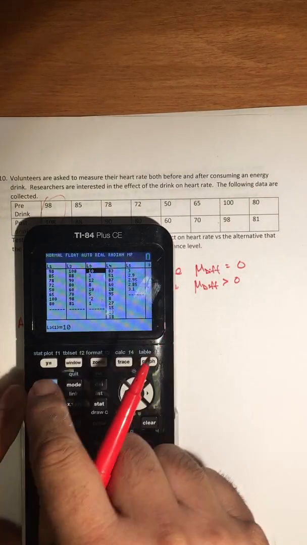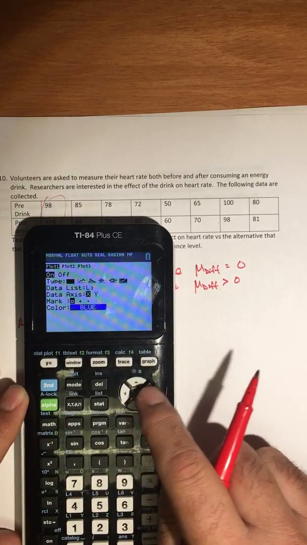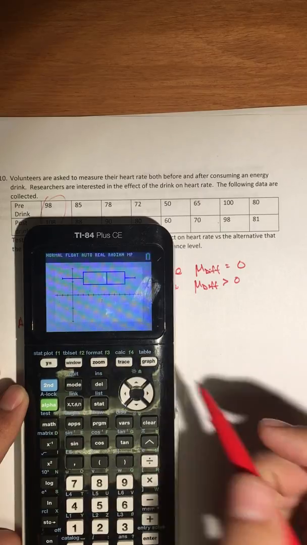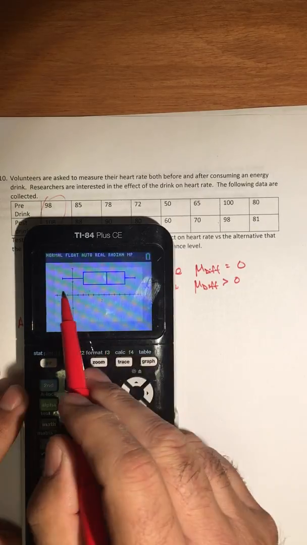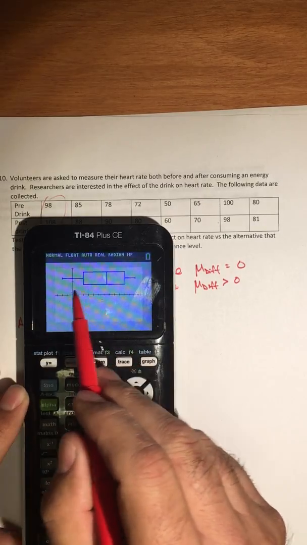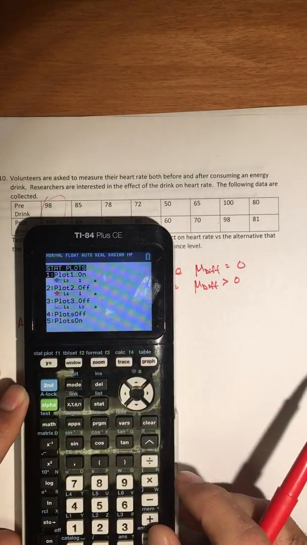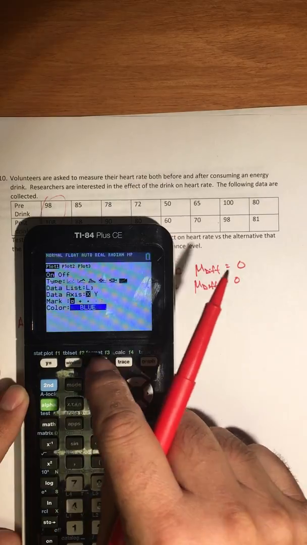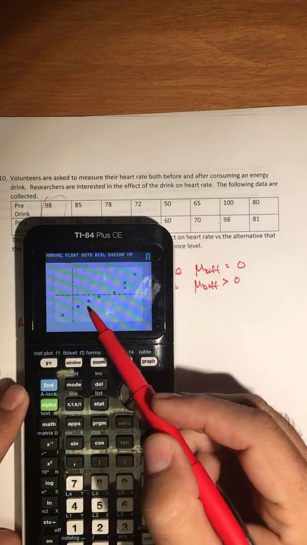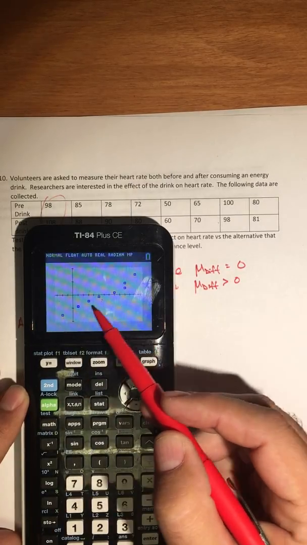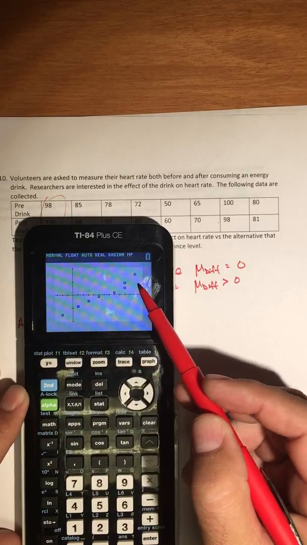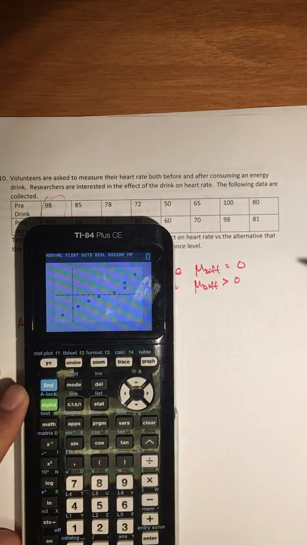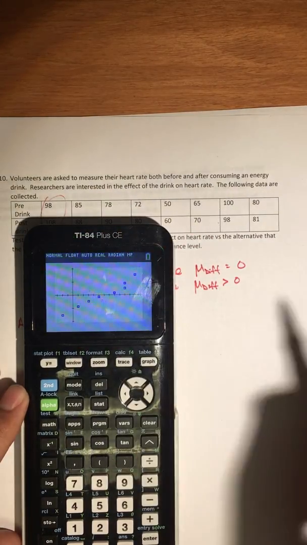So I'm going to go ahead and graph that, and I'm going to do a box and whisker plot to show that there are no outliers. And in fact, there aren't any. And it's relatively symmetric. I've got a little bit of skew here. So now I'm going to check my normality assumption. I feel pretty confident that's going to come out okay. And zoom 9. And yeah, it's not perfect, but it's pretty good. That's a fairly linear normal probability plot. So we can assume that the distribution of the differences is approximately normally distributed.